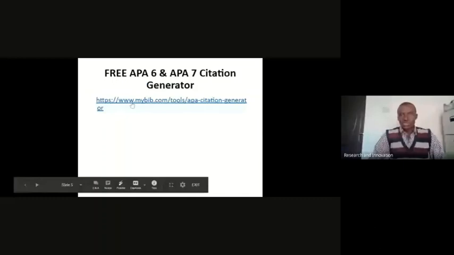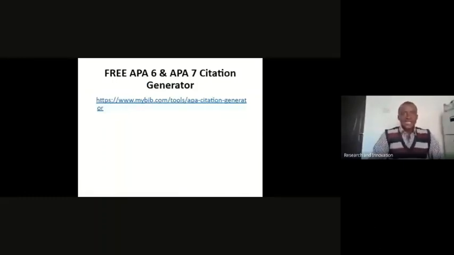We're going to the website and we'll see. I've clicked on the link. This is what brings out the free APA 6 and APA 7 citation generator. And what do you need to do? Once it comes up, you will see the template that you can easily interact with. You see the style: APA 6, APA 7, Chicago, Harvard, Harvard Australia, MLA 7, MLA 8. What is the source of your material?